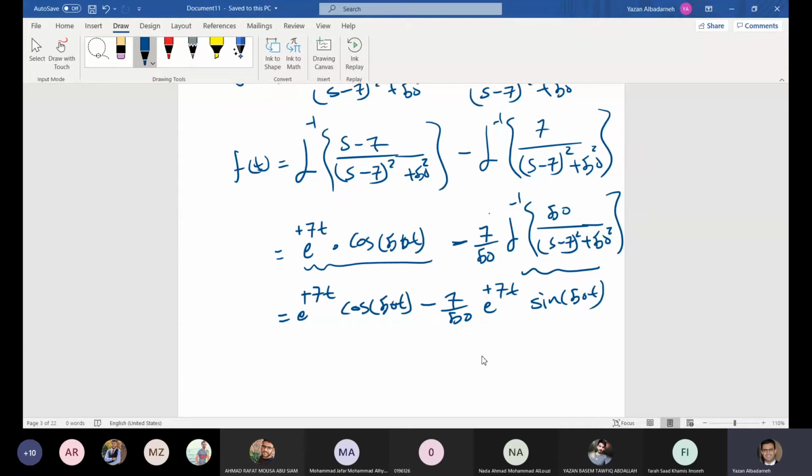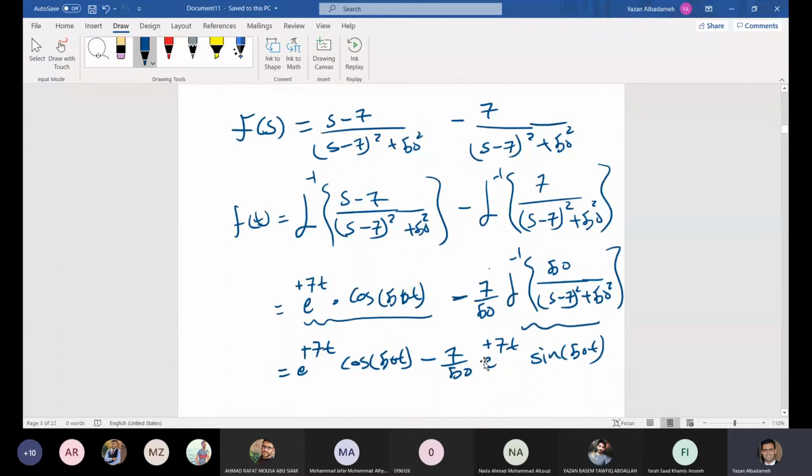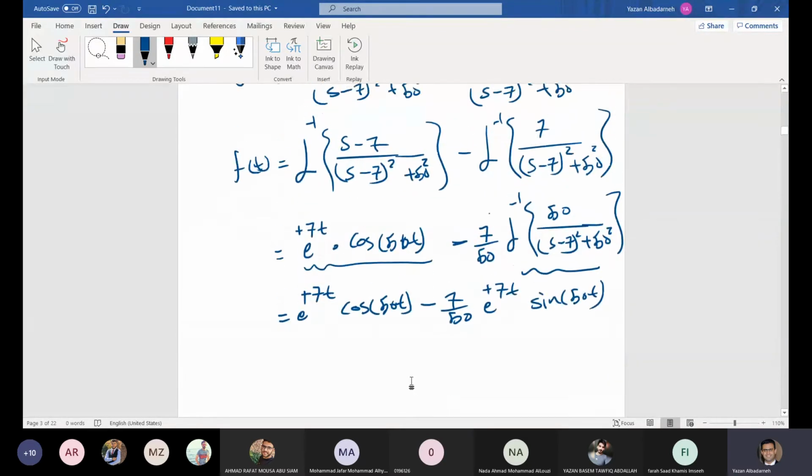Mistakes like this can kill you in the exam. I'm allowed to make such a mistake, but you are not allowed. Anyway, that's all we need to do in this case. So this is f of t. We find f of t by obtaining the inverse. This is finally f of t.